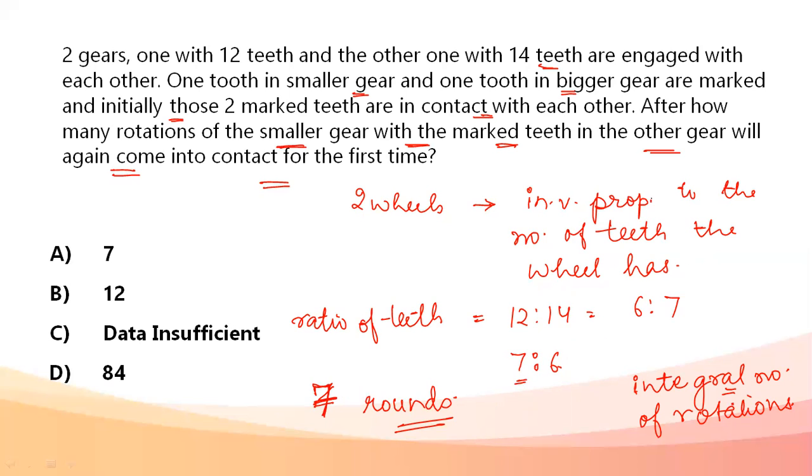Okay, they are asking about the minimum number. So after the first 7 rounds, they would meet up. Next, if the question asks after how many rounds they would meet for the second time, you can say 7 into 2, that is 14 for the smaller gear. For the bigger gear, it would be 6 rounds first, followed by 12, and so on. So integers, in terms of the ratio that we have, we can always find out. My answer is option A. Next question.